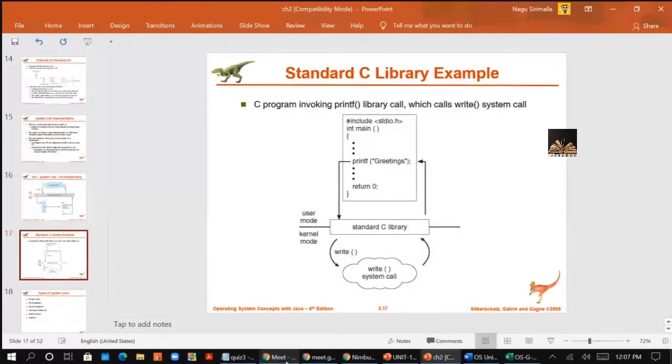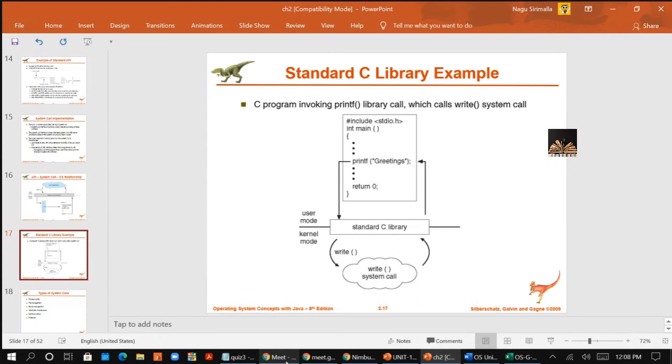This is another example of how a printf can be executed. Whenever you have a printf statement in your program and you execute it, it will first go to the standard library. As I told you, the API provides the standard library. In that standard library, printf is nothing but writing the content inside the printf. Then it will call the write system call. The write system call will display the greeting on the IO, and then it will return.